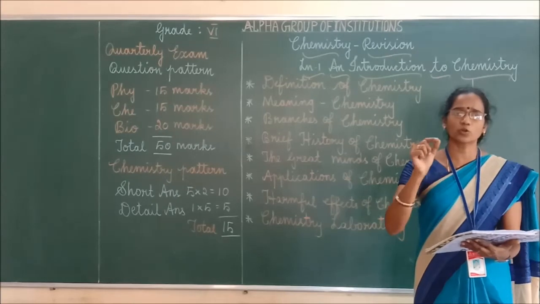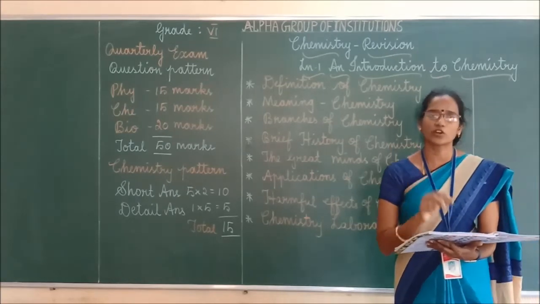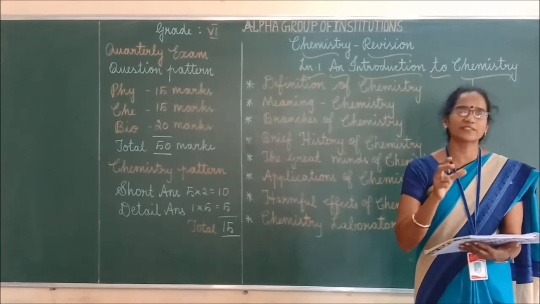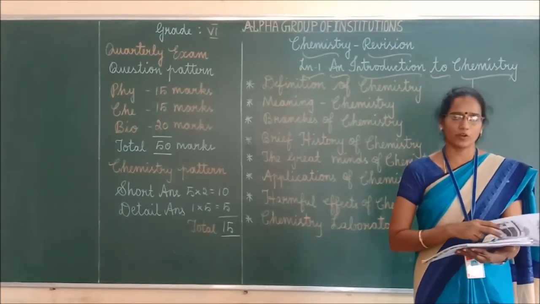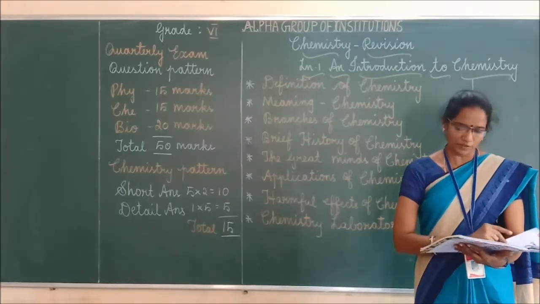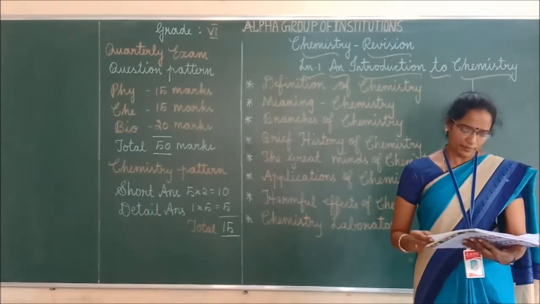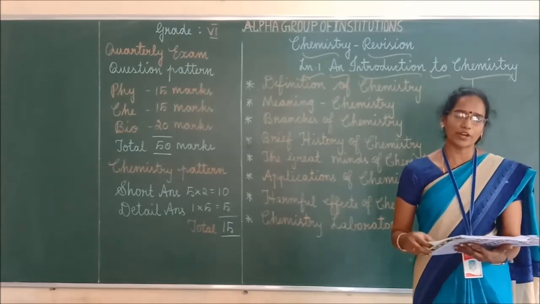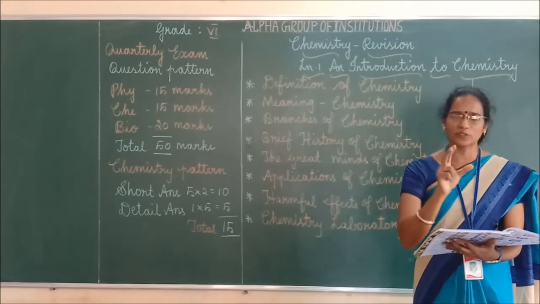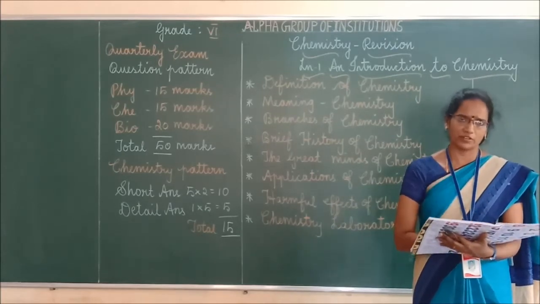Okay. Next one, we can move to the chemistry laboratory. Write short notes on chemistry laboratory means what you have to write. Chemistry laboratory is the place where experiments in chemistry are performed. Okay, so that line is very important, so that you have to mention. Next one, what are the laboratory safety rules? Like that means minimum 5 safety rules you have to write.